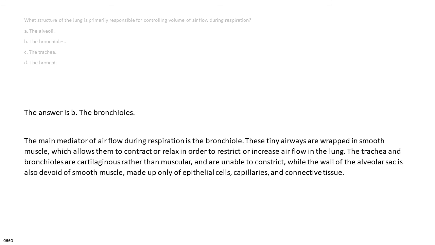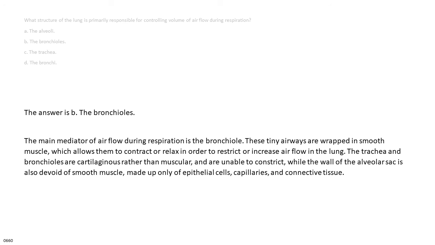The answer is B. The bronchioles. The main mediator of airflow during respiration is the bronchiole. These tiny airways are wrapped in smooth muscle, which allows them to contract or relax in order to restrict or increase airflow in the lung.